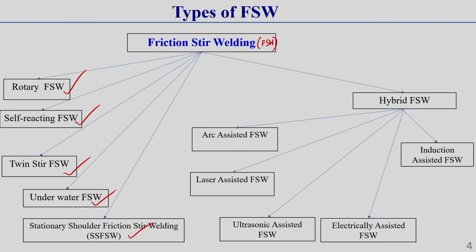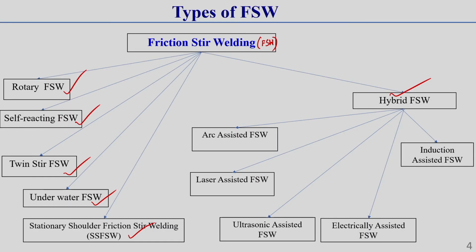Now, another important friction stir welding process is the hybrid friction stir welding process. There can be different categories of this hybrid friction stir welding process. Hybrid friction stir welding means two different welding techniques or two different technologies combined together to make a new technique, which is generally called a hybrid technique. As one of the techniques is friction stir welding, it is called hybrid friction stir welding, because friction stir welding is hybridized with some other technique. That other technique can be some other welding technique or some other means. That is why it is called a hybrid welding technique.